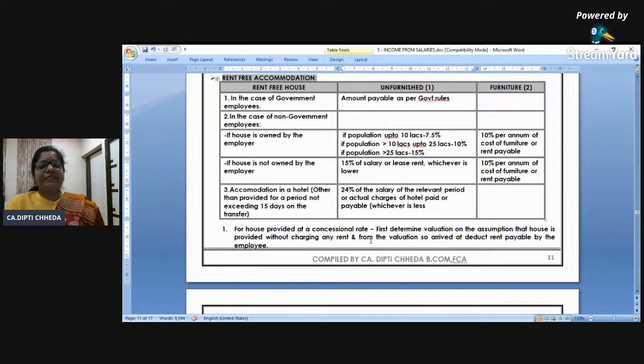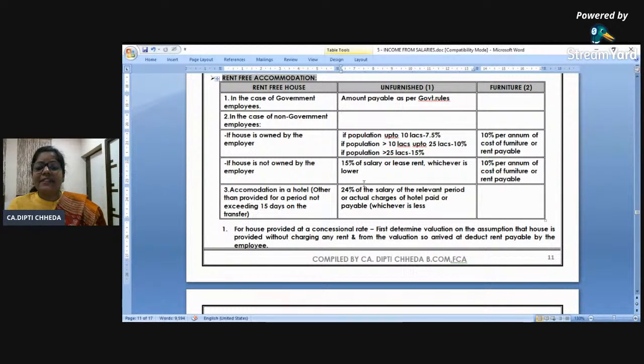In case of government employees, they have their own rules. If the house is owned by the employer and nothing is paid, and the population is above 25 lakhs, then 15% of salary you have to calculate as RFA and add to your gross salary. What is salary's definition? I will say that later. But if the house is not owned by the employer and he has taken it on rent, then 15% of the salary or lease rent paid, whichever is lower.